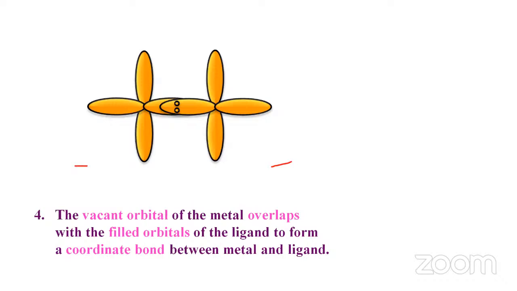As we have discussed, the metal has free, vacant orbitals, while at least one of the ligand's orbitals will be filled. So the vacant orbital of the metal will overlap with the filled orbitals of the ligand, and they will form a coordinate bond between the metal and the ligand.